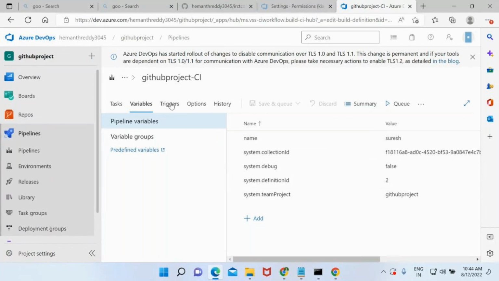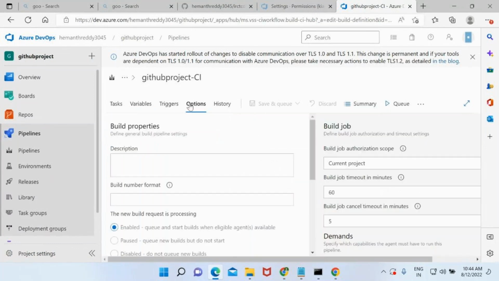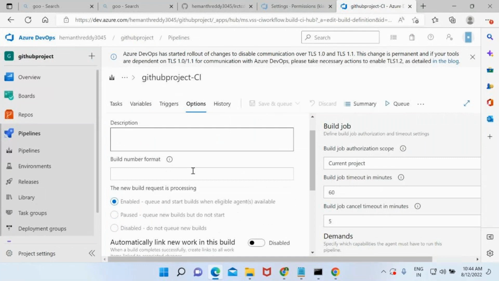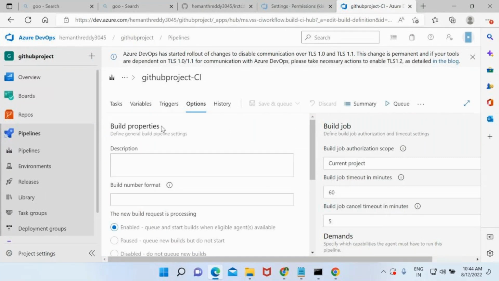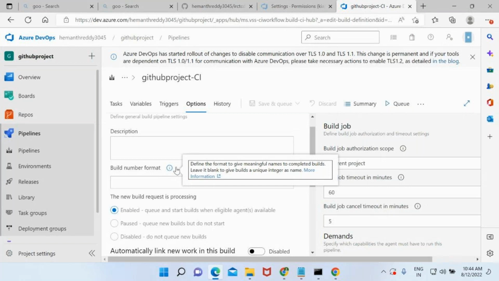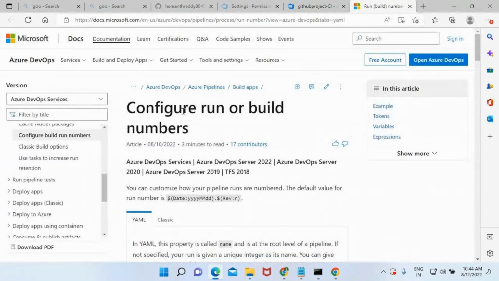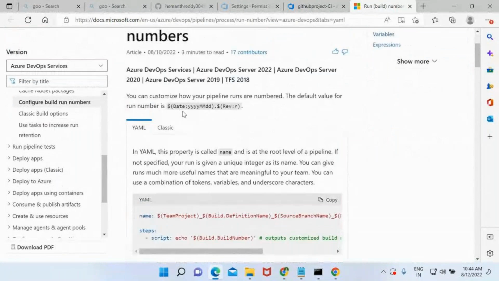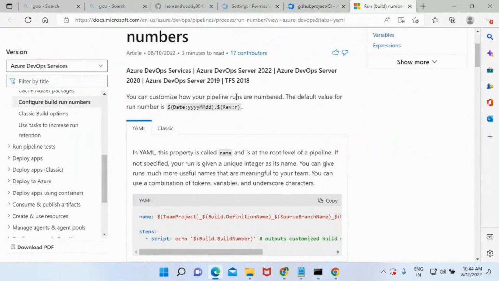So let's go to options. These are some options for your pipeline. And see this. What is the build number format? I think this is the one which you need to change, right? If you want any help related to the build number format, you just click on more information. You can customize how your pipelines are run or numbered.